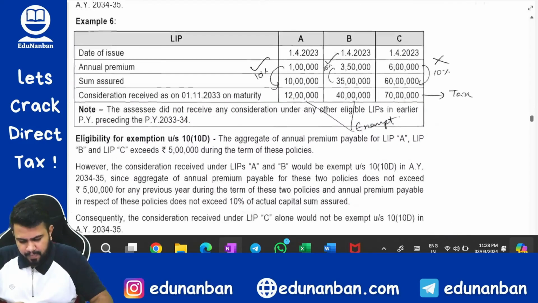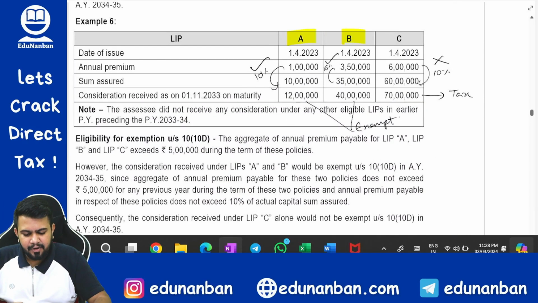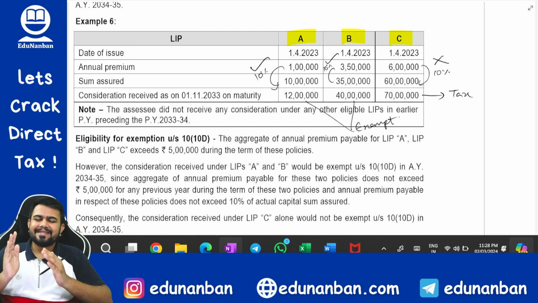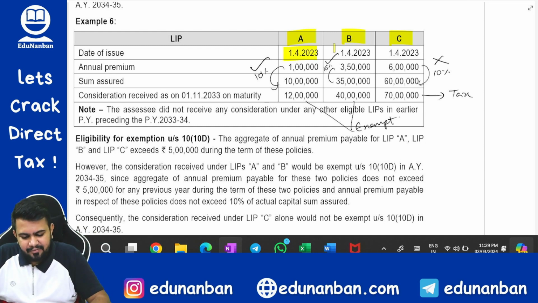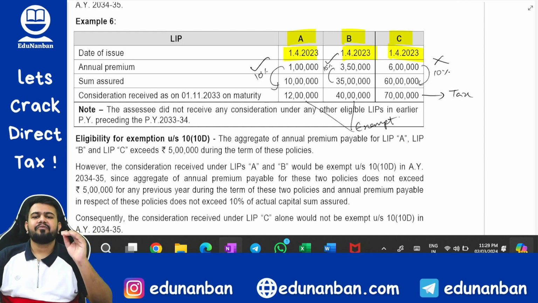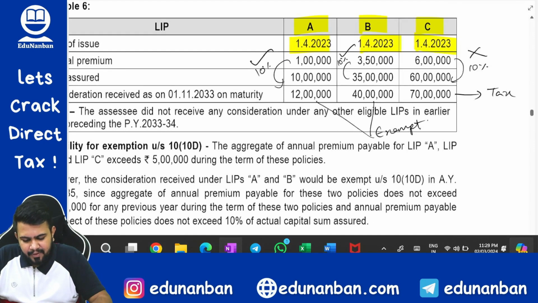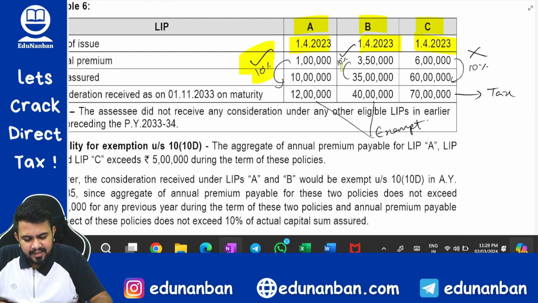Now, example number 6. 3 policies, policy A, policy B, policy C. So for 3 policies also same way. For each and every policy you see separately, then we will see all the policies together. All the 3 policies have been issued on or after 1/4/2023, right? Now for policy A, is it within the limit? Answer is yes. Is it within 5 lakhs? Answer is yes. Policy B, is it within 10% limit? Answer is yes. Is it within 5 lakhs?